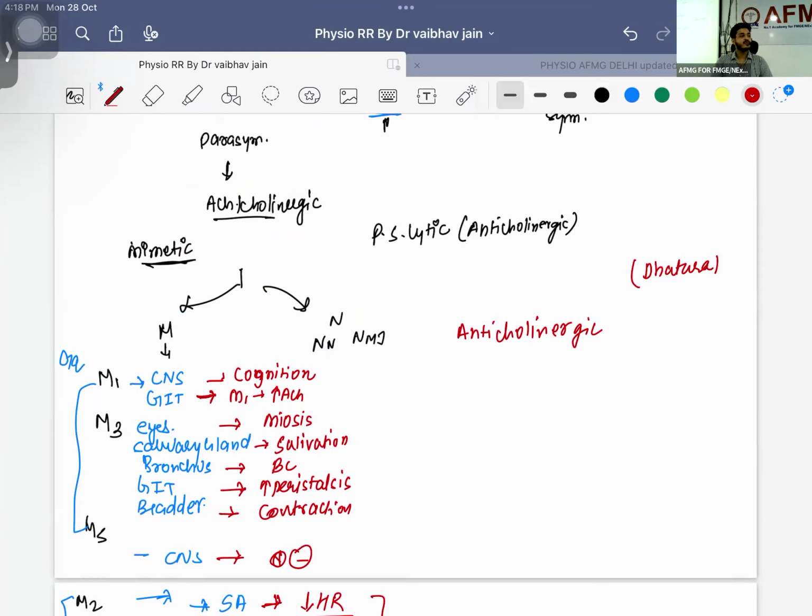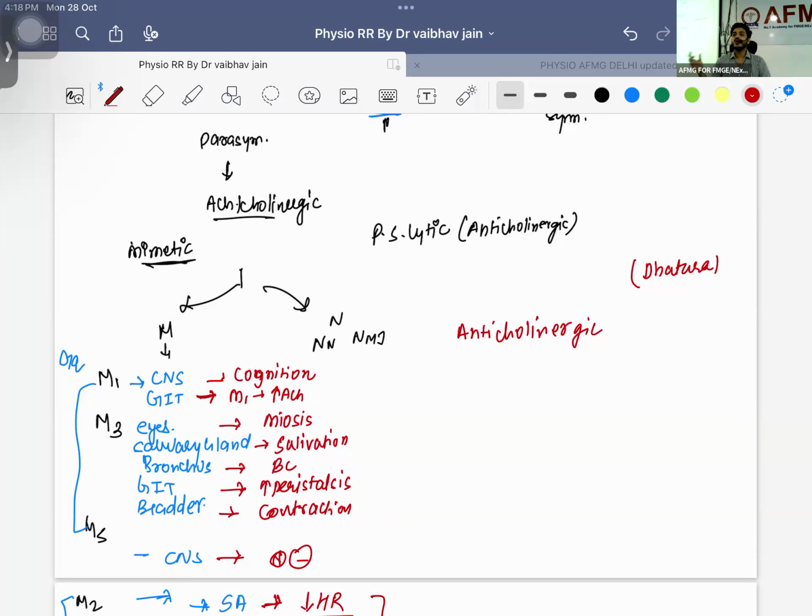Calotropis. Calotropis is Aakda, Aakda. Calotropis is Aakda, right? Dhatura is a different thing. Have you ever been to a temple? Thorn apple, with the thorn, multiple thorns, green color thing, right? That is the most common roadside poison. 100 seeds are the fatal dose, right? These are all questions they have. So, Dhatura is important, right?